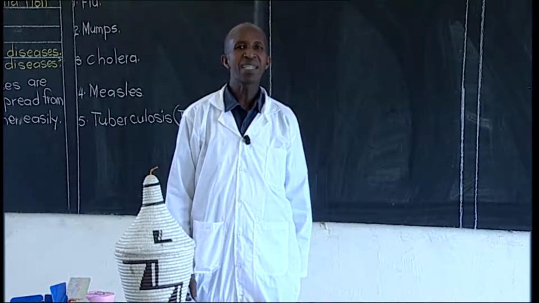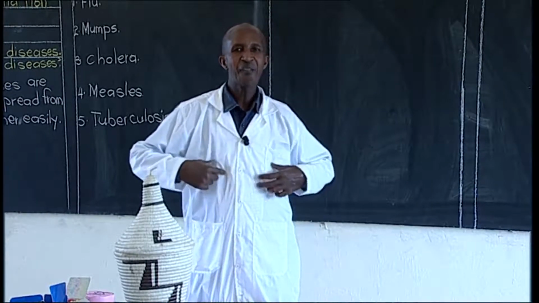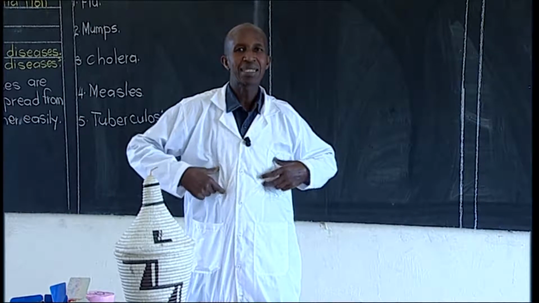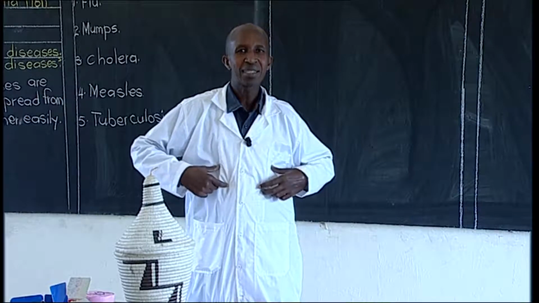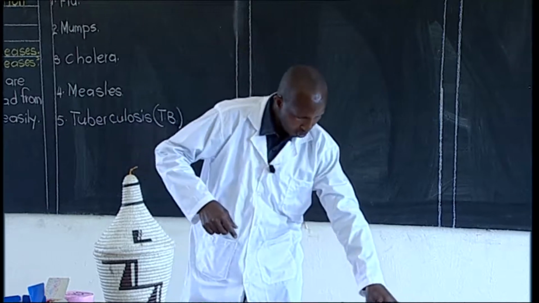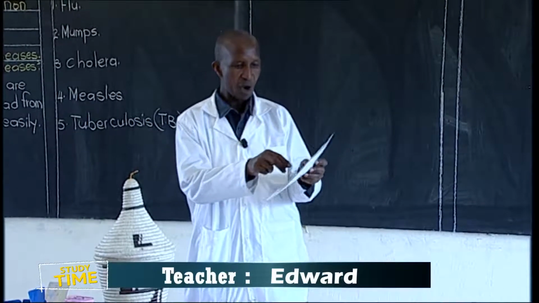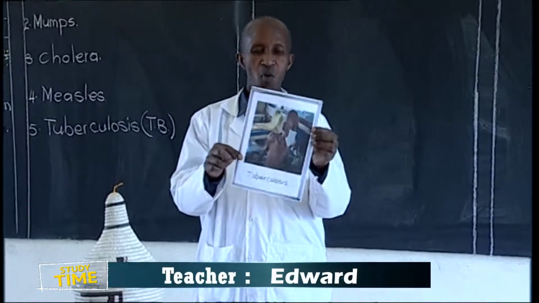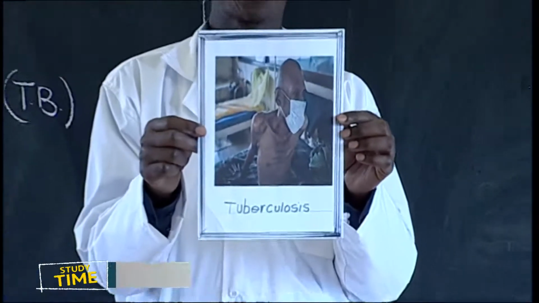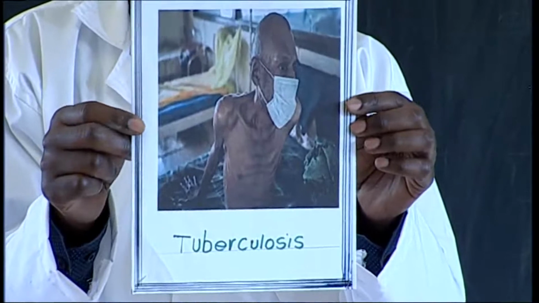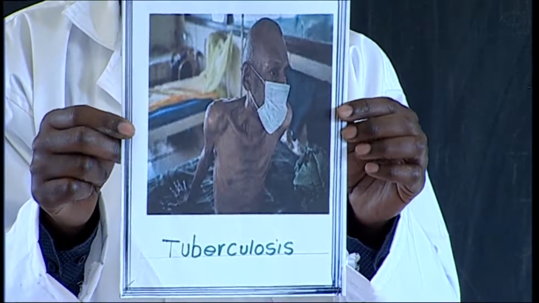When someone catches this disease, it affects the lungs, as I'm going to show you on my picture here of a certain old man who is suffering from tuberculosis. It is a very dangerous disease.